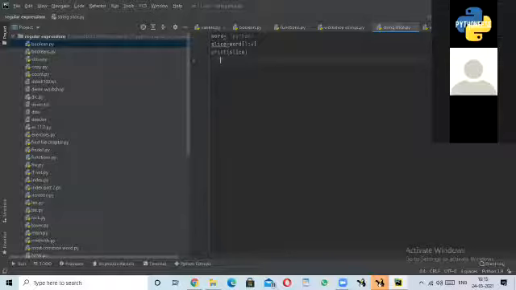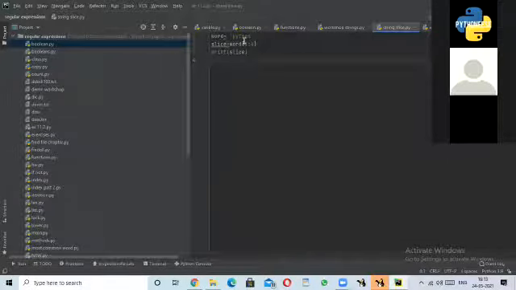So anything that is written inside double quotes and single quotes is called a string. If you write any kind of float, list, etc., then it will be converted to string only.